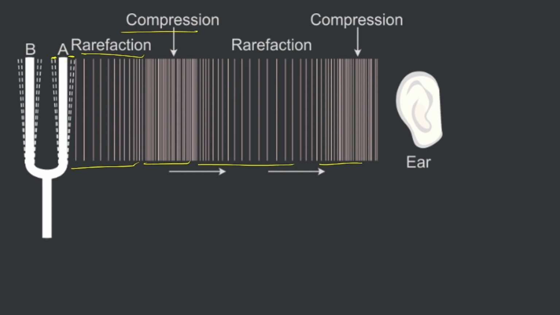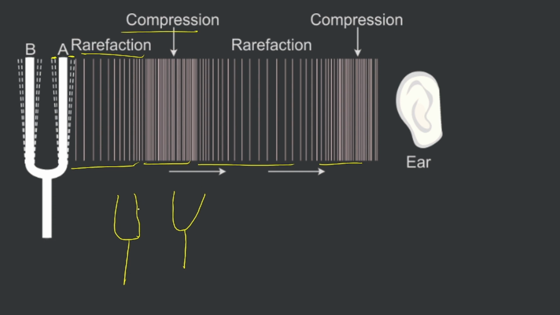Now, for example, let's take this fork, and for example, say it was in this position. It was not straight, it was behind. So what was happening is more of the space was left and rarefaction was created. But when it moved forward, it struck the air, which caused a compression. And that's how a series of rarefaction and compression is created.